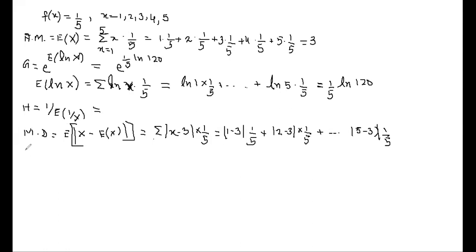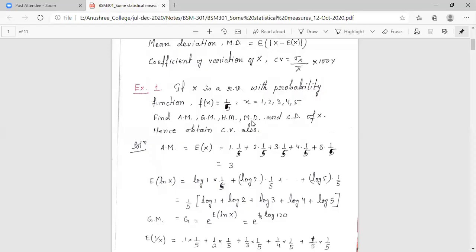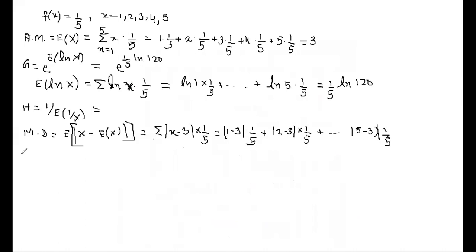After mean deviation, what do we require to find according to the problem? Standard deviation. Standard deviation means what is required for us? Variance, then the square root of the variance. So first we find the variance of x. Variance of x means E x square minus E x whole square. I think you can do it.